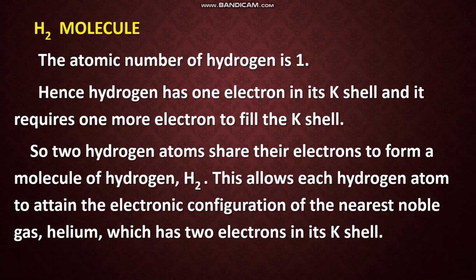This allows each hydrogen atom to attain the electronic configuration of the nearest noble gas, helium, which has 2 electrons in its K shell. So all the elements, by gaining, losing or sharing, are trying to attain the nearest noble gas configuration. Next to hydrogen the nearest noble gas is helium. It has 2 electrons, it is stable. So hydrogen is also trying to get that electronic configuration. How? By sharing the electron between 2 hydrogen atoms.